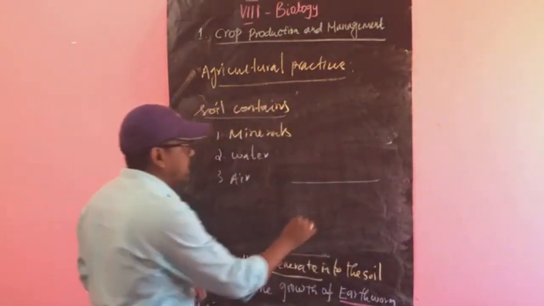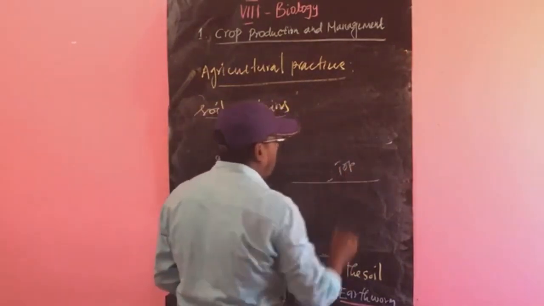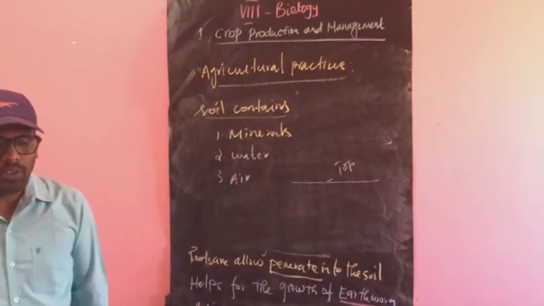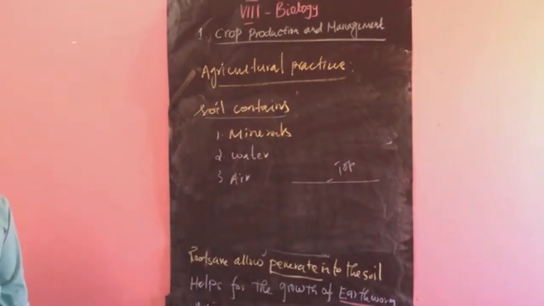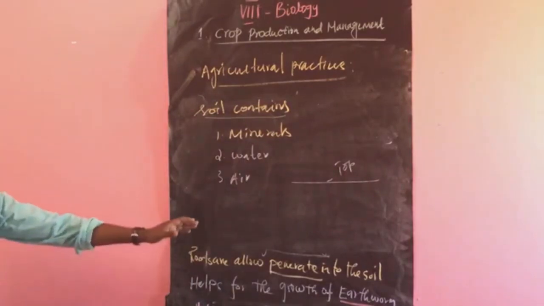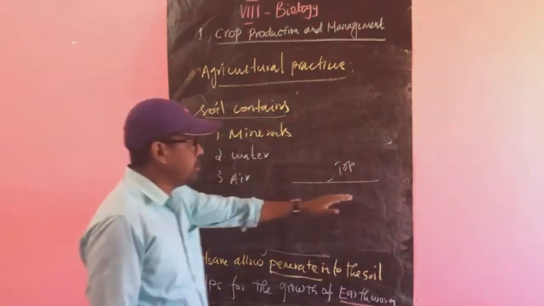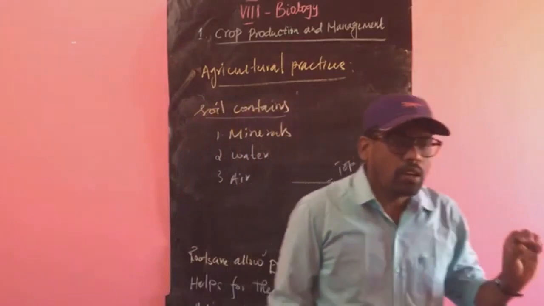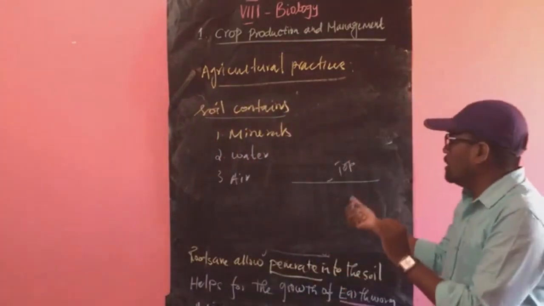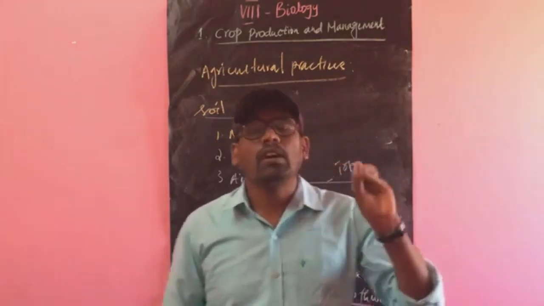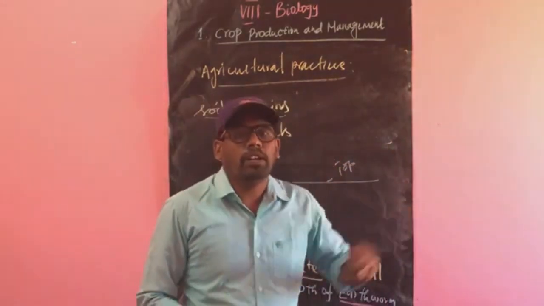The topmost layer is the top soil, which contains more nutrients. The top soil, the few centimeters of the soil, supports the plant's growth. The top 2 or 3 centimeters of the soil contain more nutrients, so those nutrients are much supported for the plant's growth.